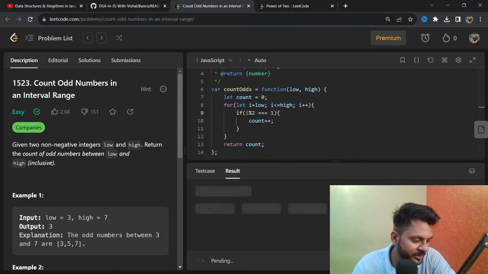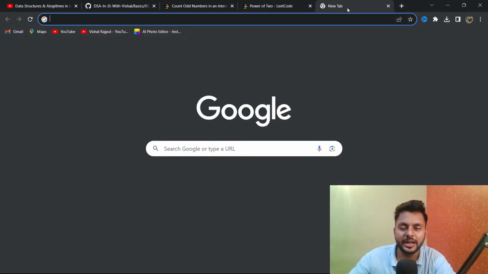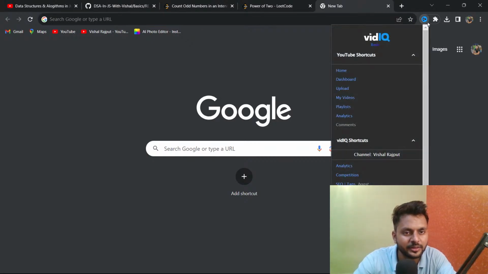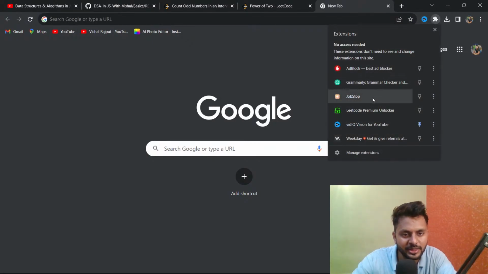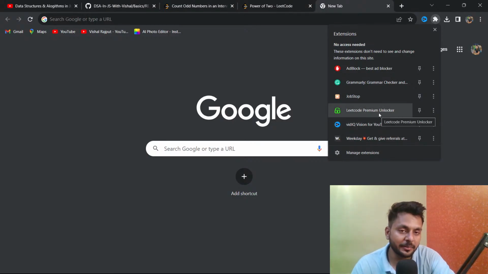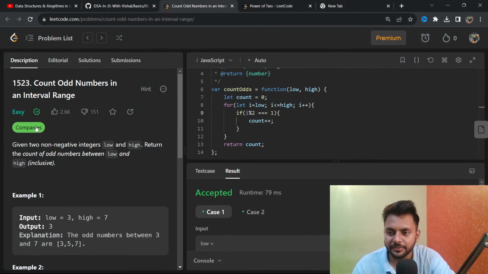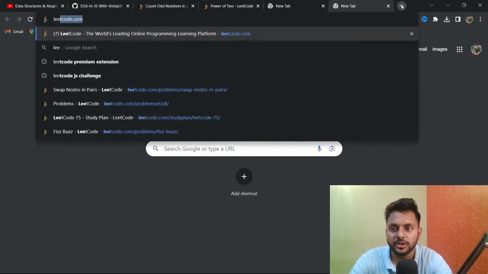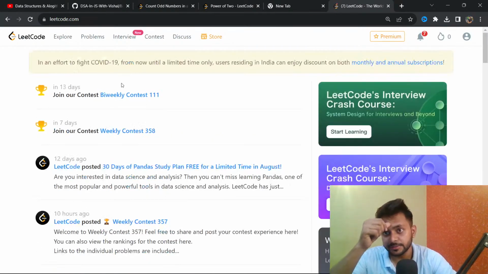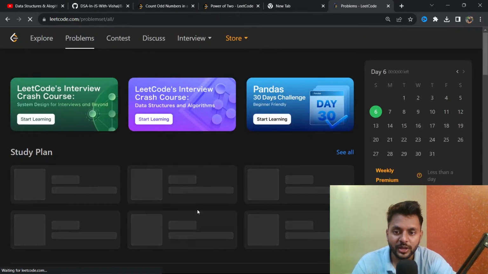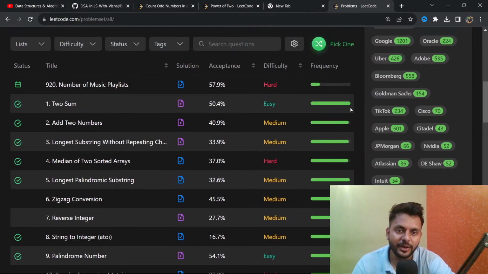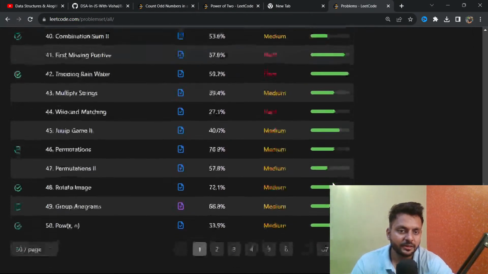Do you have LeetCode Premium? No, I don't have LeetCode Premium, but there is an extension called LeetCode Premium Unlocker. With the help of that, you can find the names of the companies that ask a question. There is one more feature: if you go to a problem on LeetCode, you can find the frequency of how often the question is asked. Two Sum is one of the most asked questions, so its frequency is very high. So you can use that extension.